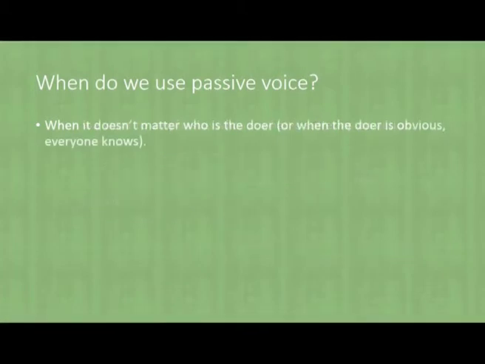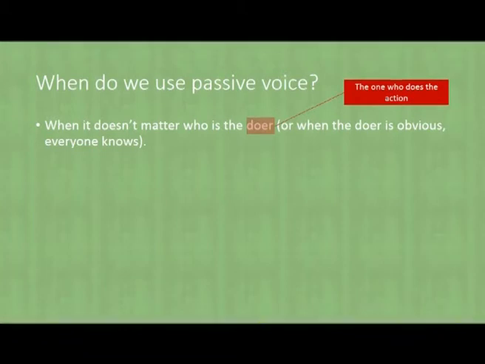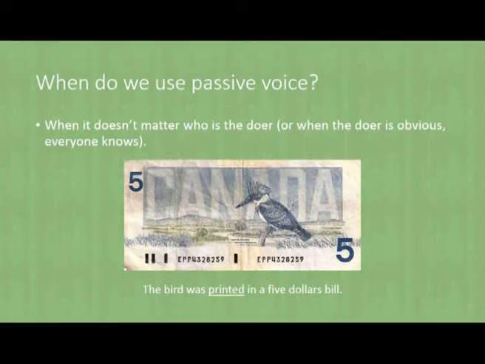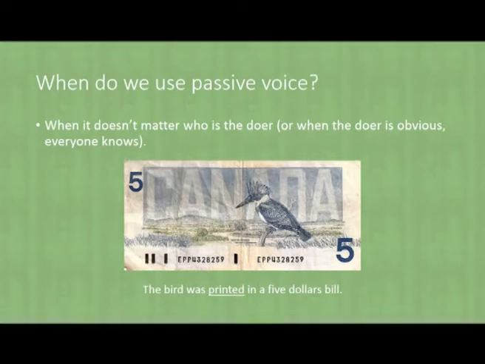Now, as we saw in the example before, as long as I have the subject, whoever or whatever does the action is not really important. So it's indicated to use passive voice when it doesn't matter who is the doer or when the doer is obvious. Like this, the bird was printed on a $5 bill. Just so you know, this is a Canadian dollar, right? Well, in this example, we might know that the Central Bank of Canada printed the bird there, but it really doesn't matter. There's a bird printed there. Doesn't make a difference who did it or who thought about it, okay?